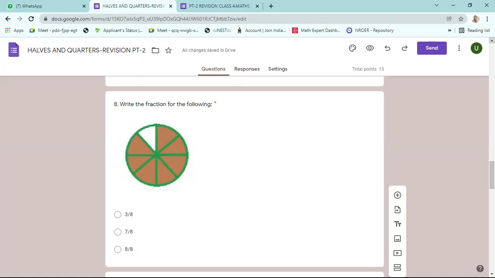So 7 by 8 is the option. Seven parts are colored out of 8.